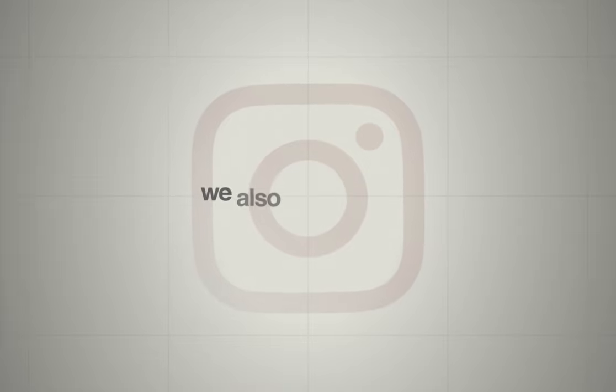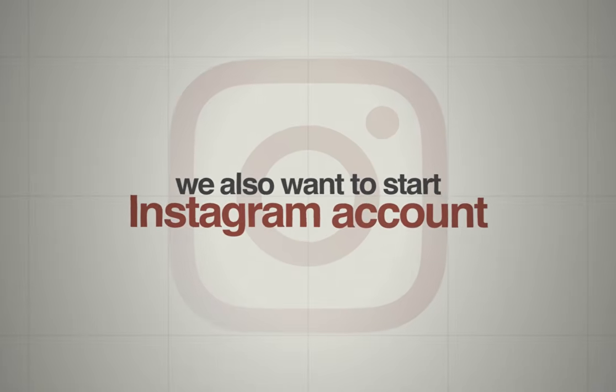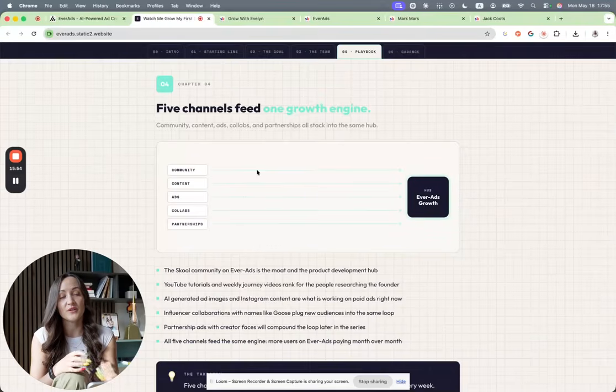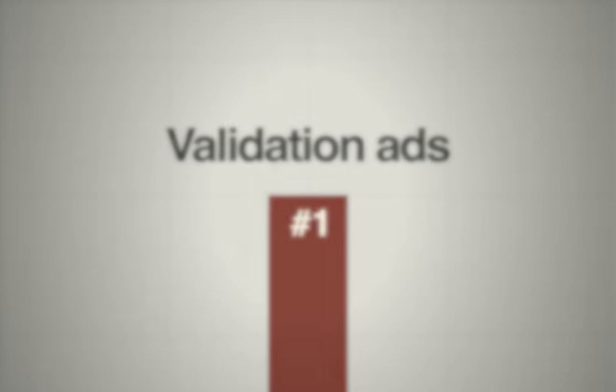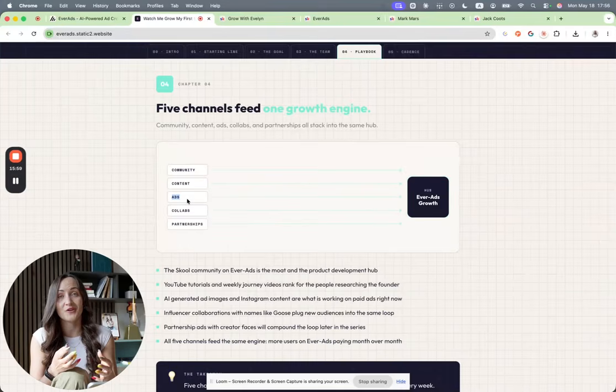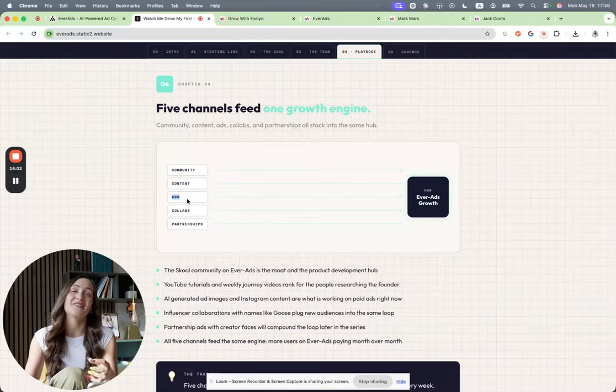Then we also want to start an Instagram account, because we will run ads. And so what we're going to do for our ad strategy is, first we're going to run validation ads. So we're going to literally use what's built into Ever Ads to validate the software first, and then to scale the winning angles. So using the software itself will be the baseline for the ads.